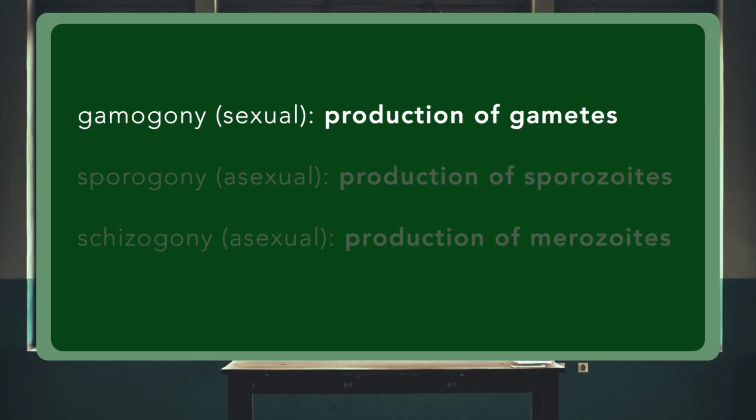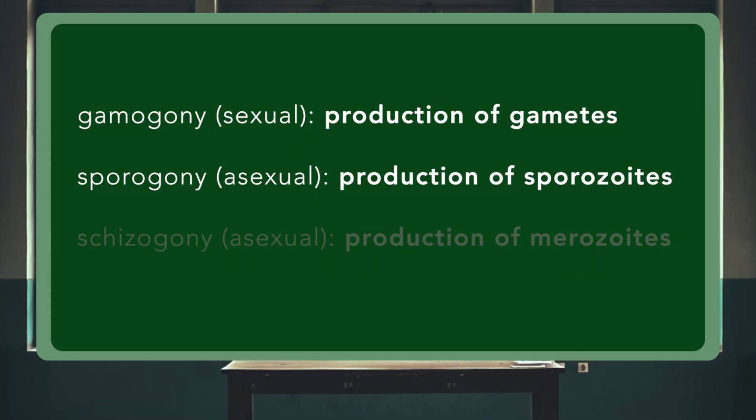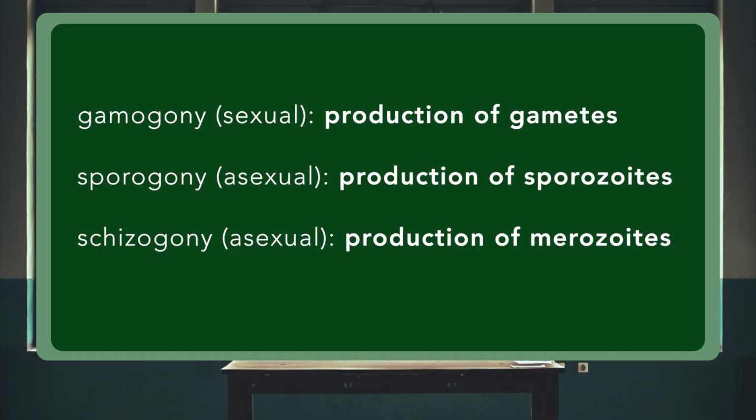But they also undergo sporogony, an asexual stage of reproduction when Plasmodium can produce sporozoites. And this is the life stage of the Plasmodium parasite that is present in the host mosquito and can be passed on to a human host. In other words, the sporozoite is the life stage that is infectious to people. But things get even more complicated because Plasmodium also has another asexual stage called schizogony. And this process produces merozoites, which are the stage that circulates in the human host and the stage that causes the symptoms of malaria in the human host, as we'll see in the next video.